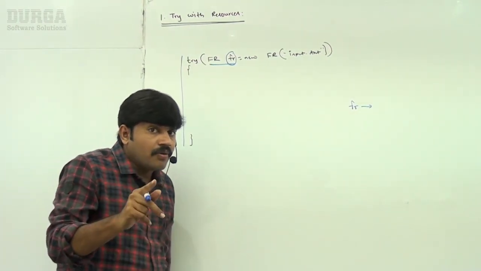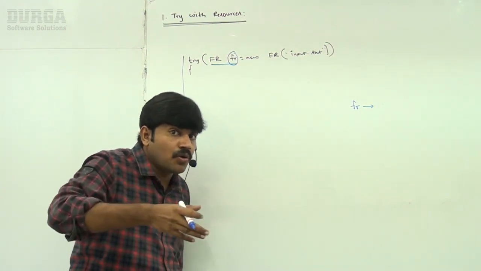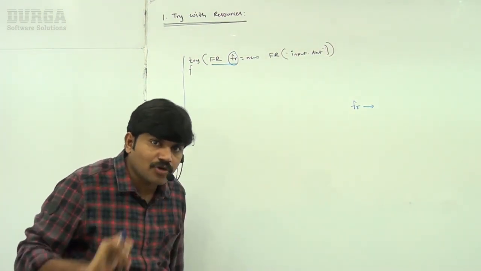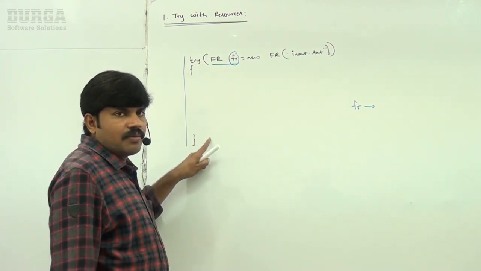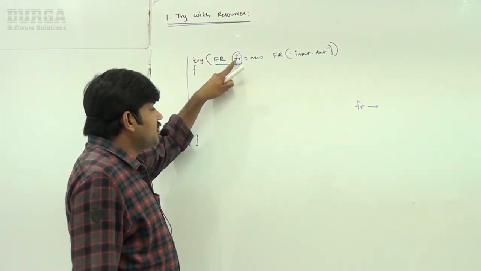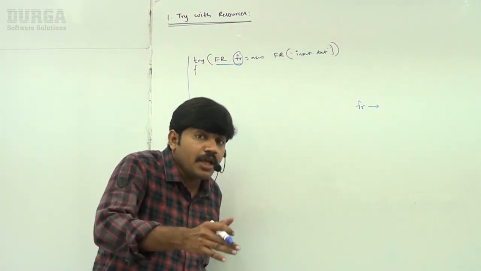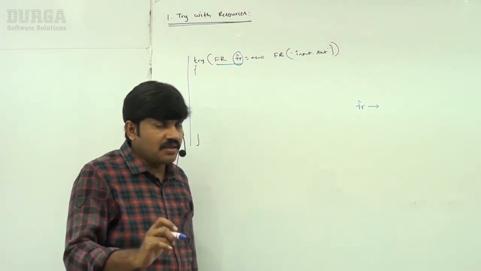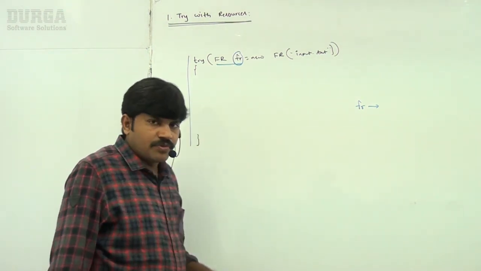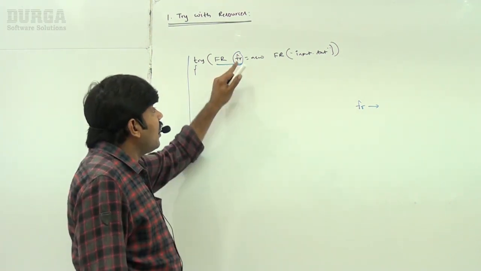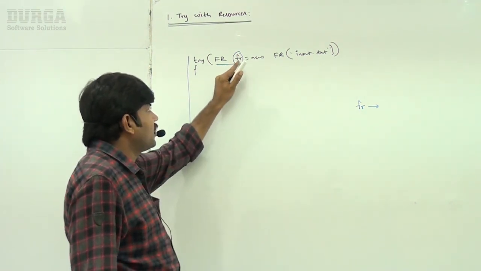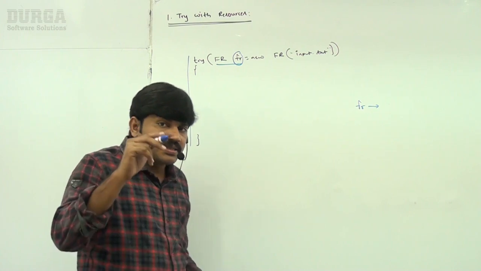Who is responsible to close? The JVM automatically. So within the try block, don't reassign this reference variable to any new resource. That means all resource reference variables are implicitly final. We can't perform reassignment for this resource reference variable inside the try block.